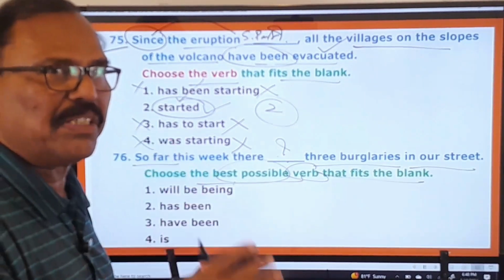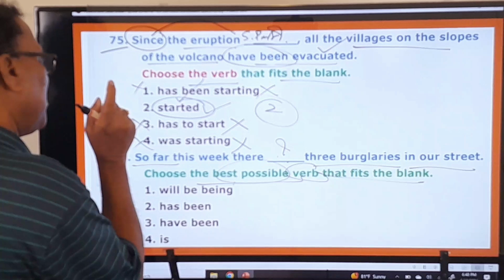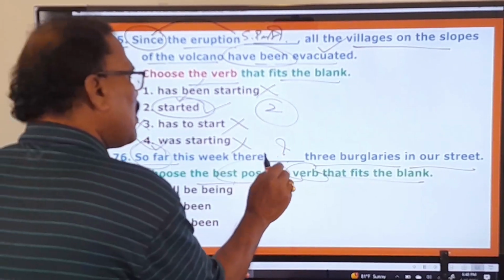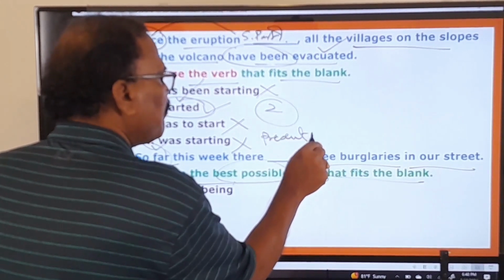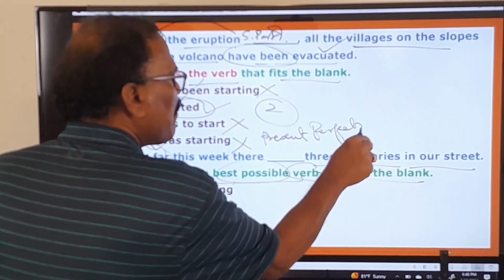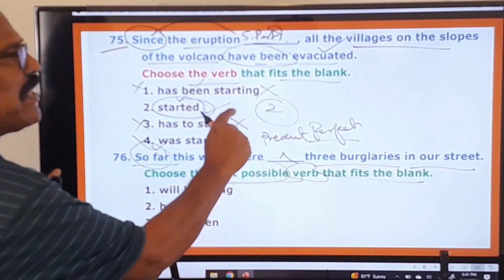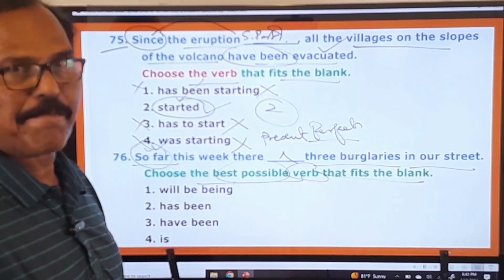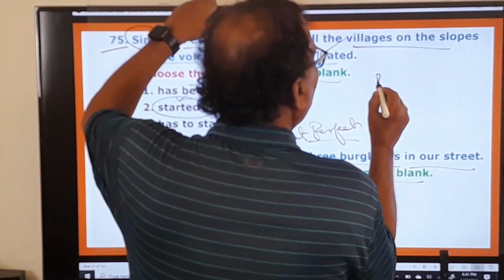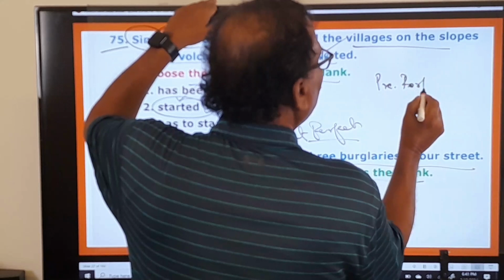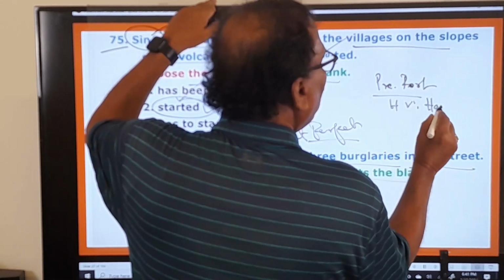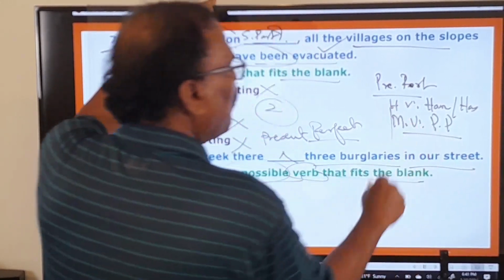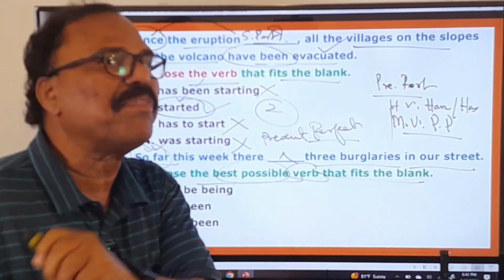Before you choose the relevant word in this blank, let me tell you one blind principle. What is that? Whenever there is so far in the given sentence, you must use the present perfect in the sentence. You must use only the present perfect. With so far we use only present perfect. What are the features of present perfect? Okay, what are the present helping verbs? Have, has. Main verb is what? Past participle form of the verb. So these are the two main features of the present perfect tense.